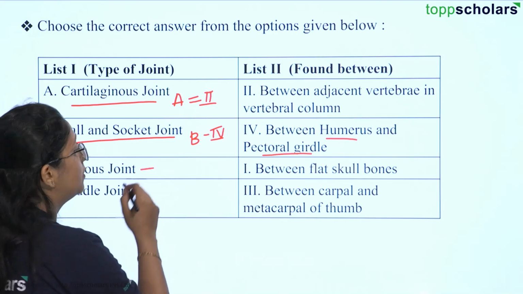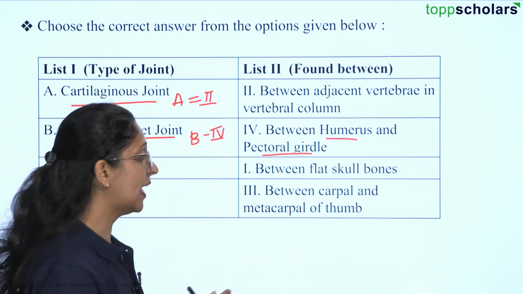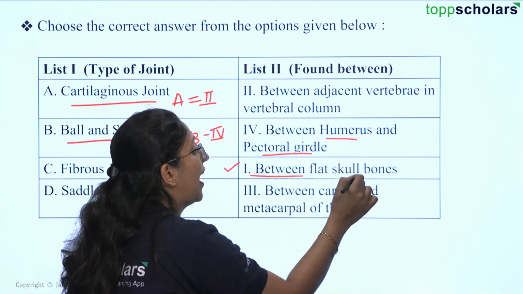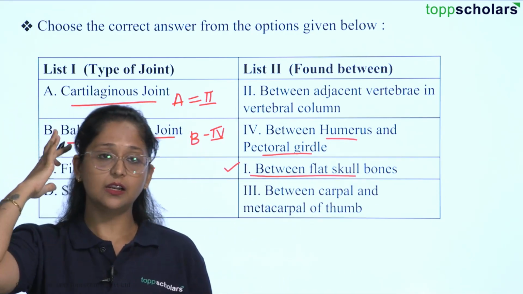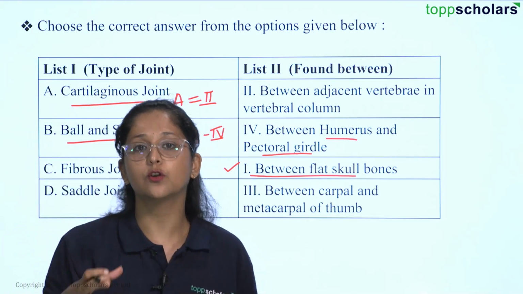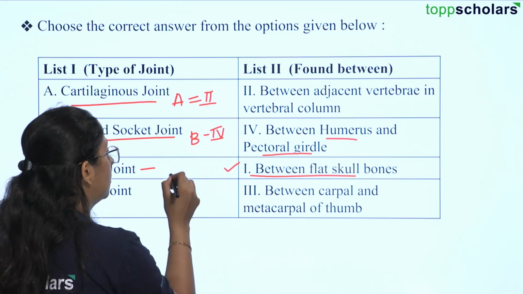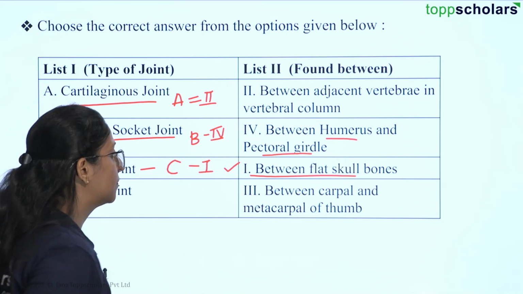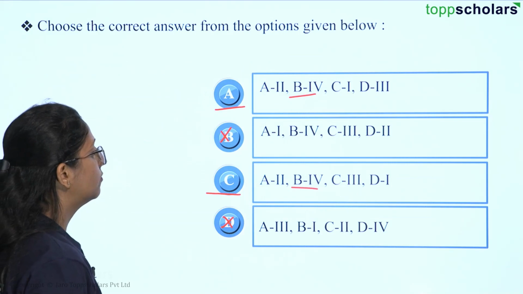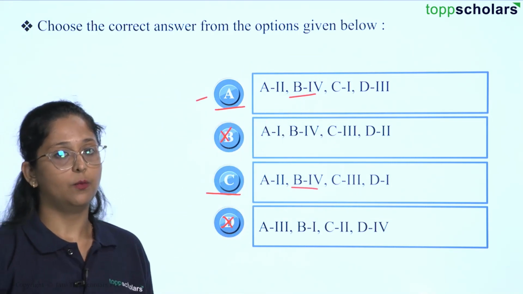Then we have fibrous joint. Fibrous joints are actually thread-like structures, and that will be helping you to make the joint between flat skull bones. Our skull bone is not one intact bone. There are small pieces of bone which are joined together with the help of fibrous joint here. So here the correct answer would be C, 1. And with this we can come to our final answer as option A, because C is paired with 1.